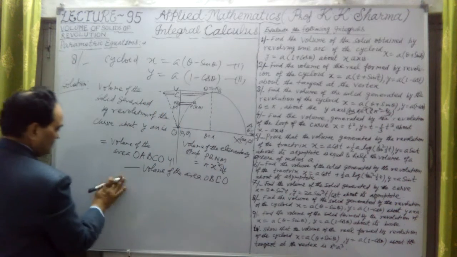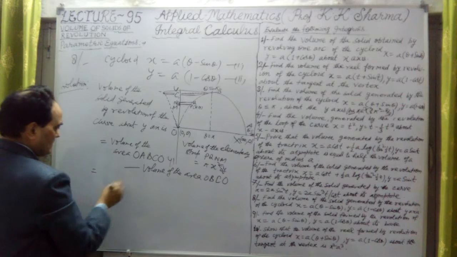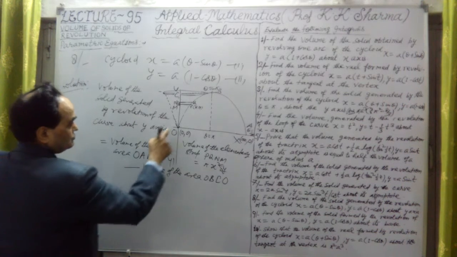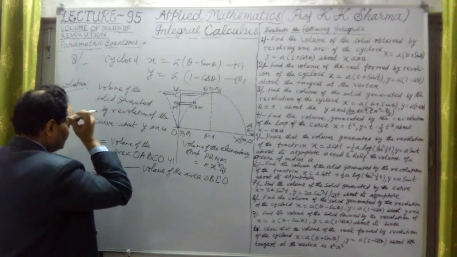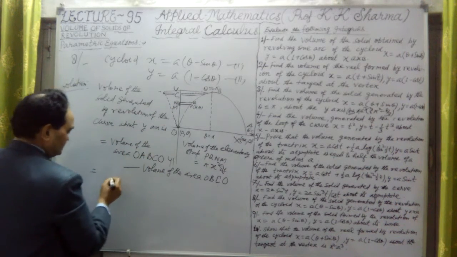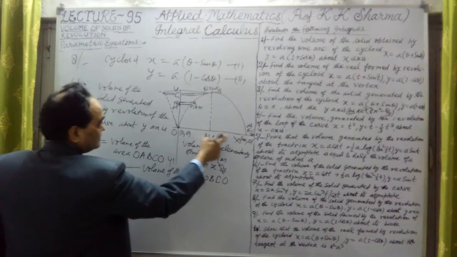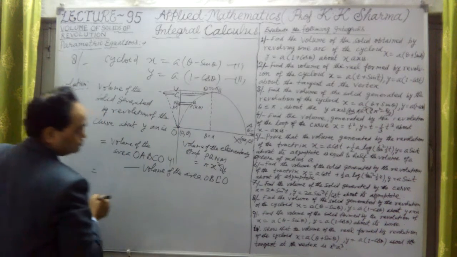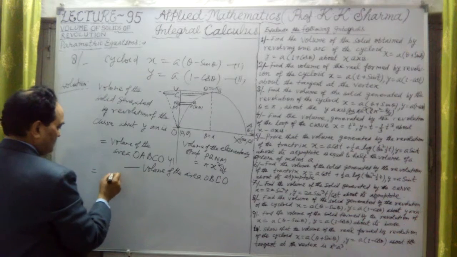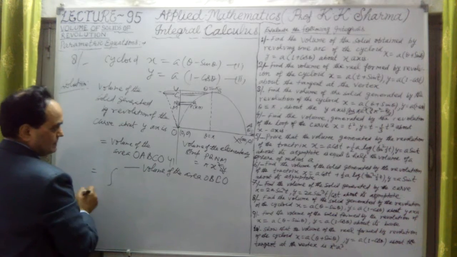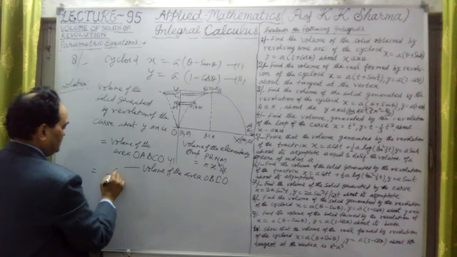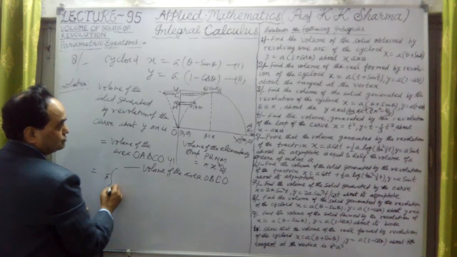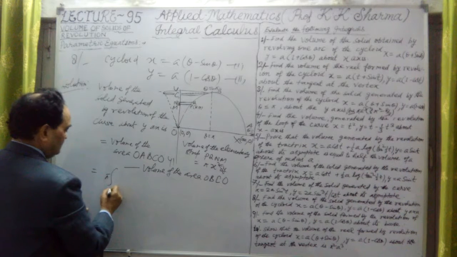Now, therefore, the total volume will be, okay, because this is up to this point and this is the radius here. So the limits here are 0 to pi. First will be this whole 0 to 2 pi. The limits will be, okay, the volume, first volume is, let me write, this is 0 to pi into, limits will be 0 to 2 pi,